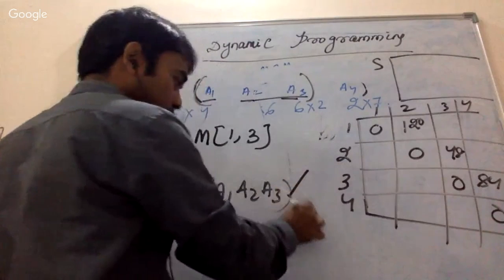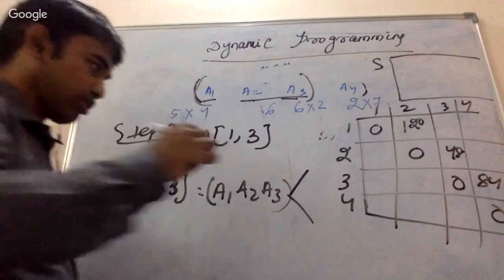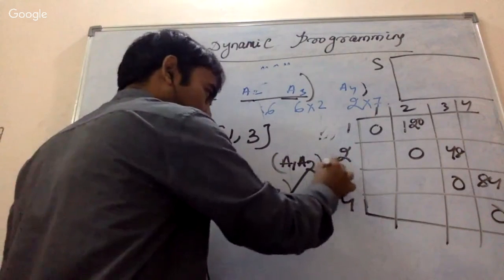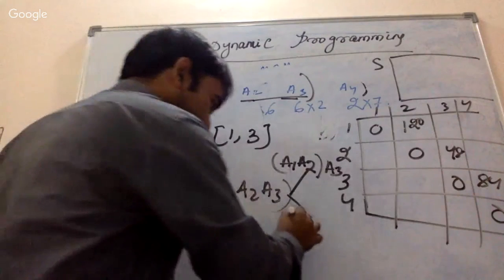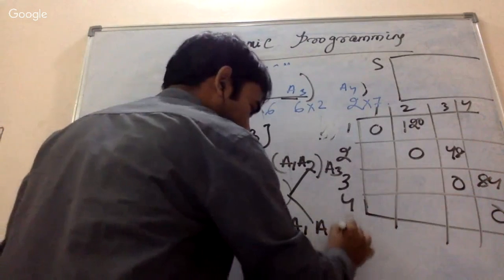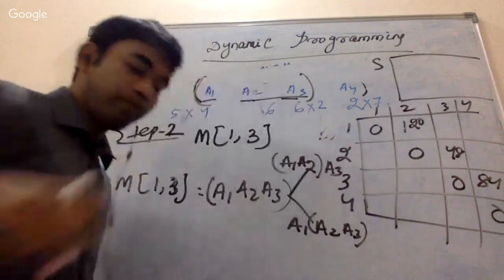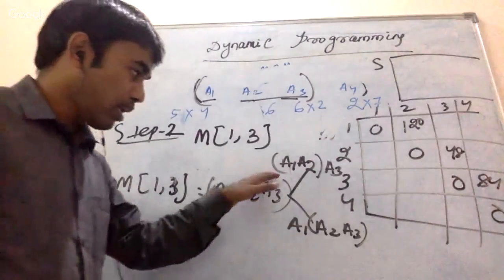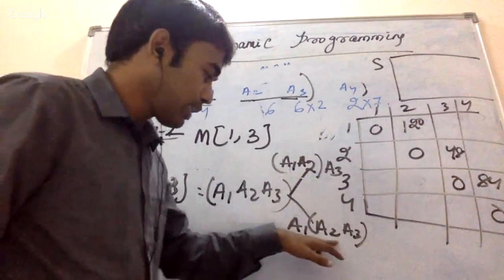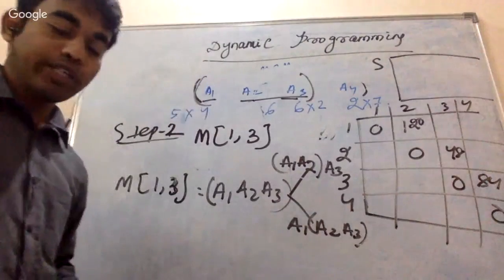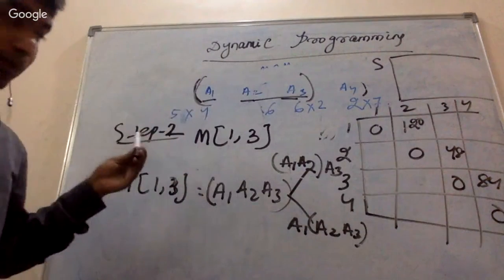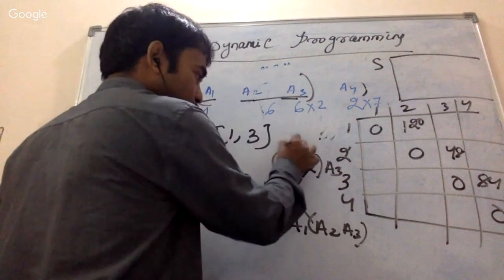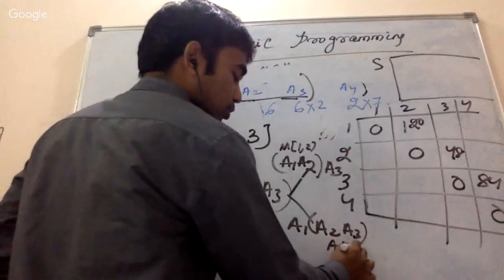There are two possible situations. I can go like this, A1 A2 first, then A3, or else A1 and then A2 A3. Do you understand these two situations? And if you realize, we have already calculated A1 A2 and we have already calculated A2 A3. In the previous step, step number 1, we have already calculated A1 A2, which means M of 1 2, right? A2 A3 means M of 2 3.